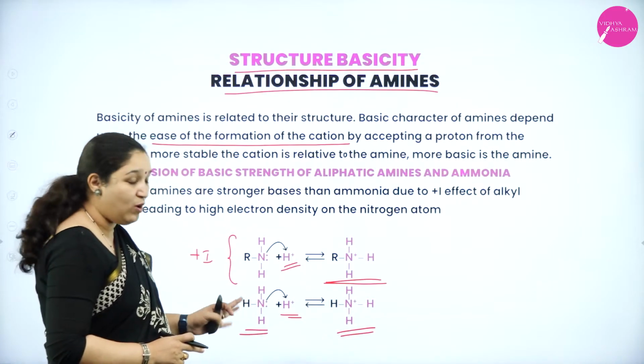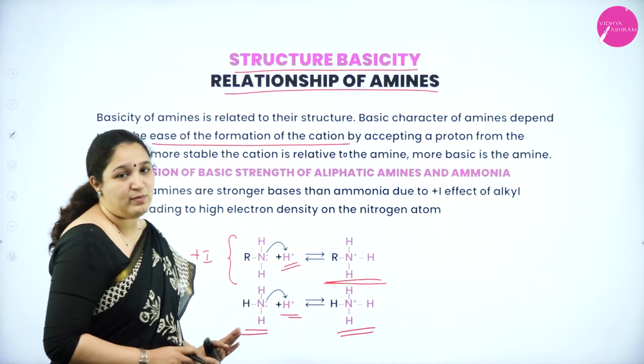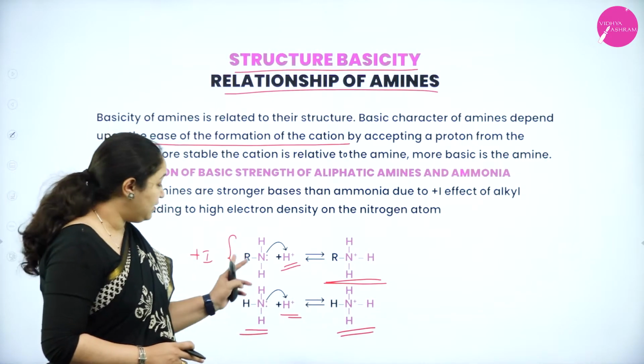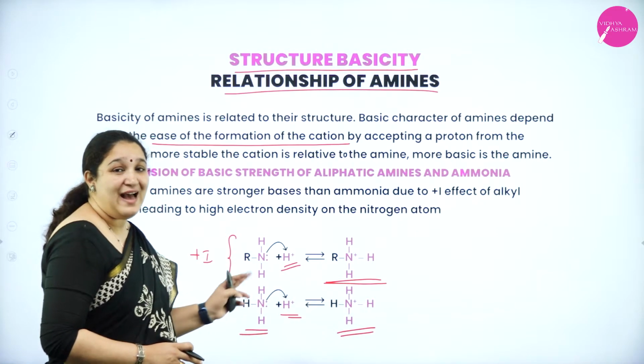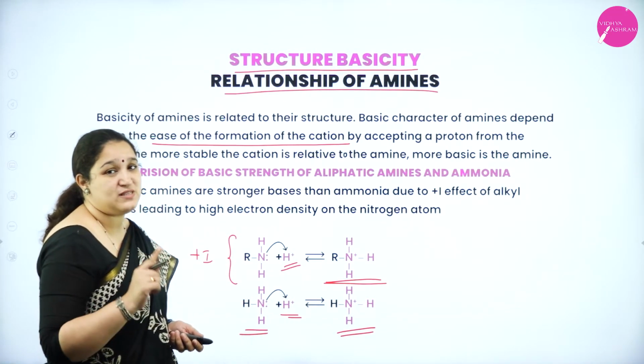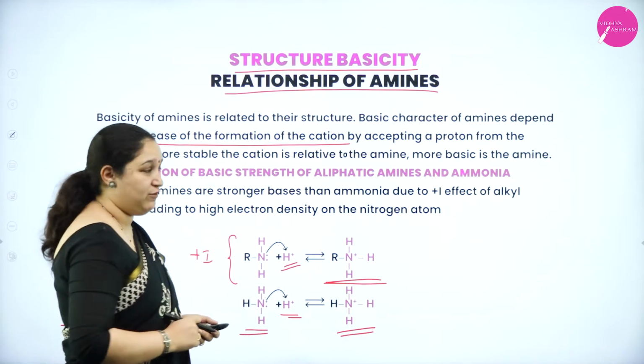In ammonia, you see, there is no R group, correct? So it will take up an H plus ion to form ammonium ion, but there is an absence of the plus I effect. Thus aliphatic amines are stronger bases than ammonia. Okay, this is about the plus I effect.